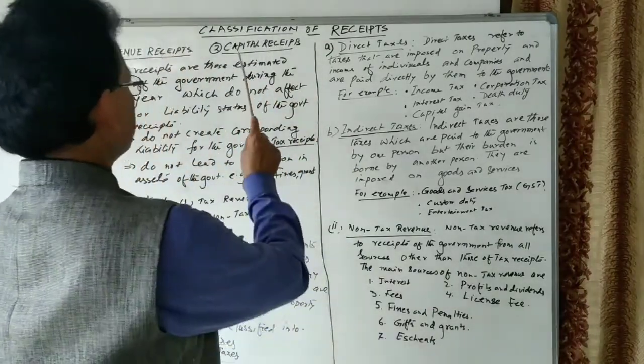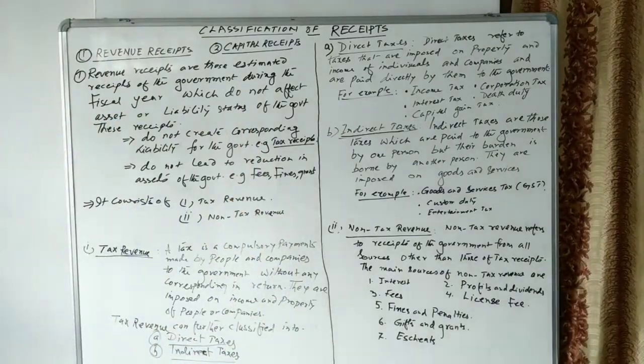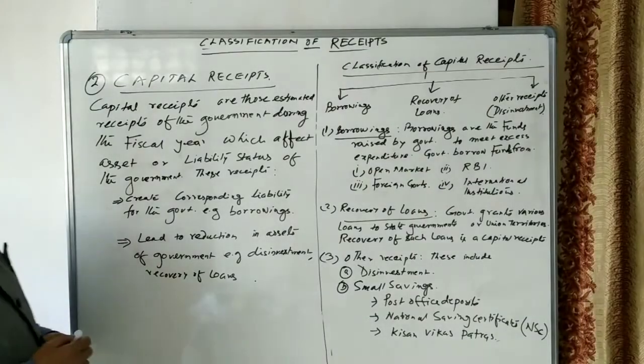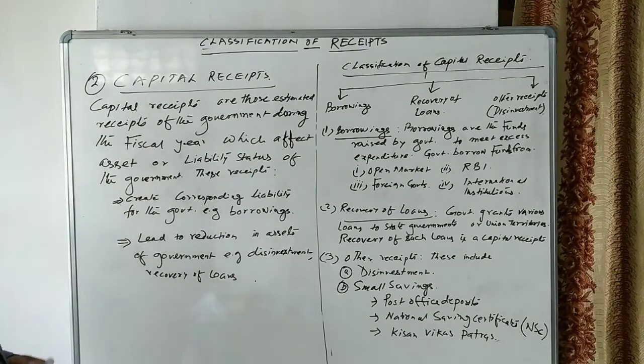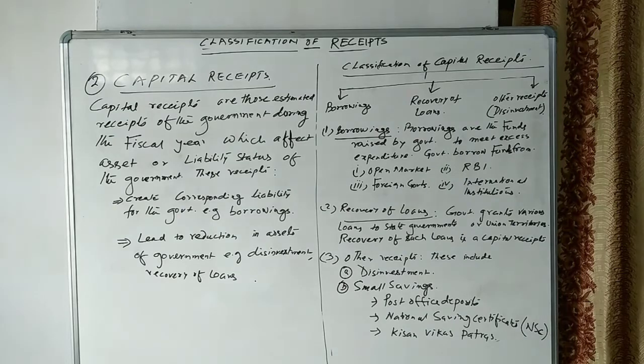So next one is capital receipts. Capital receipts are those estimated receipts of the government during the fiscal year which affect the asset or liability status of the government. These receipts create a corresponding liability for the government, such as borrowing. It means capital receipts are the receipts which create a corresponding liability for the government.